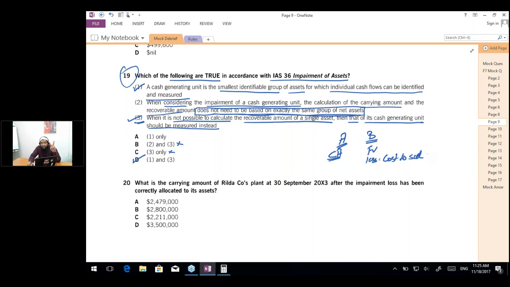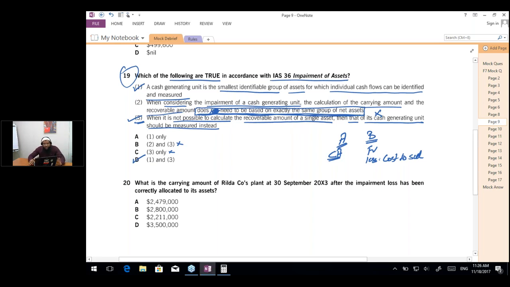Shouldn't the group of assets be the same? I'm calculating the carrying amount of someone else and the fair value less cost to sell of someone else. No, this is not possible. So the statement says that it does not need to be based on exactly the same group of assets. So this is wrong. It does need to be based on exactly the same group of net assets. When we are calculating the impairment loss, the carrying amount and the fair value should be of exactly the same group of net assets. So the word not is actually making the statement incorrect. If you remove the not, this is the correct statement.